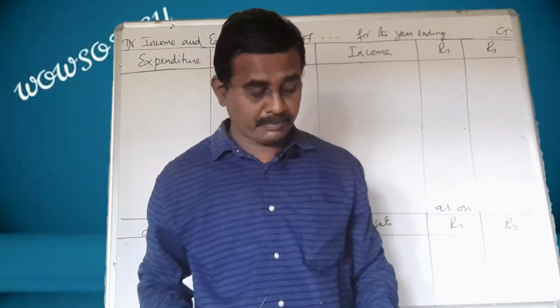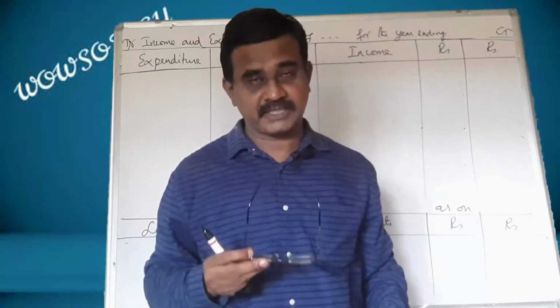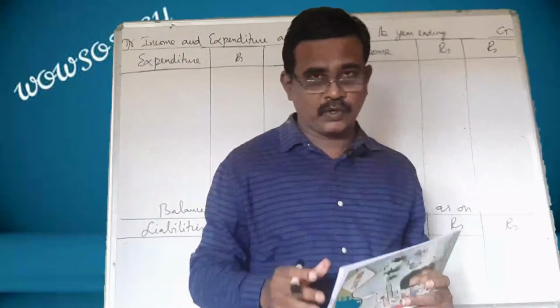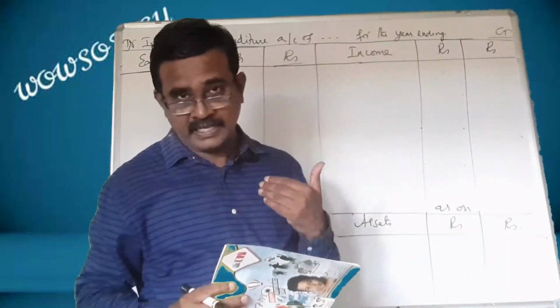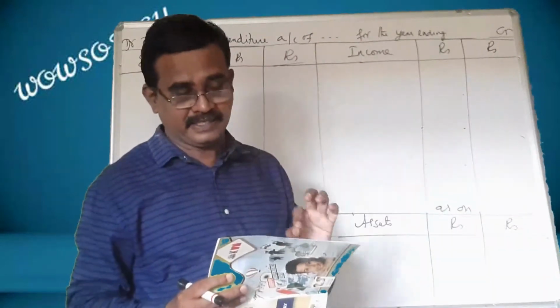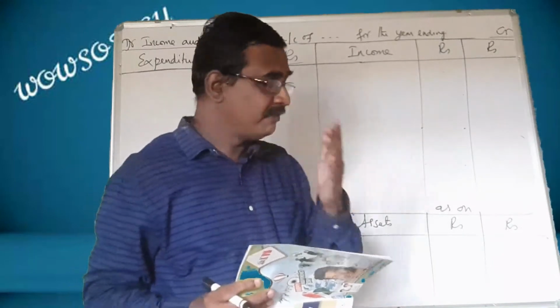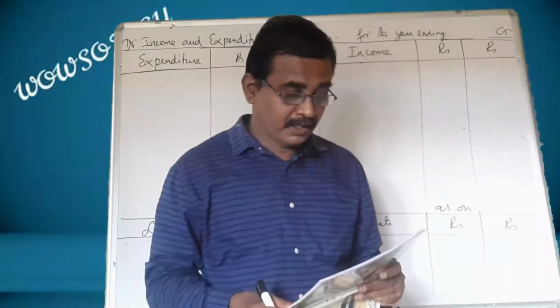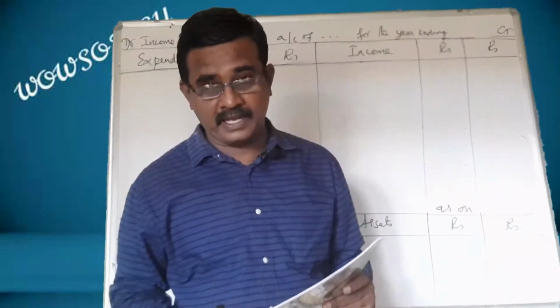Now let us go to problem 14, which is given on page number 75. This sum is totally different from that. So far we were seeing subscription. This time we are going to come to the expenditure side. Let us go to the sum. How will the following appear in the final accounts?